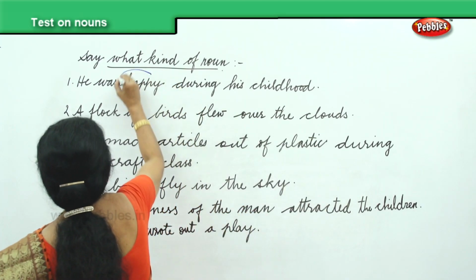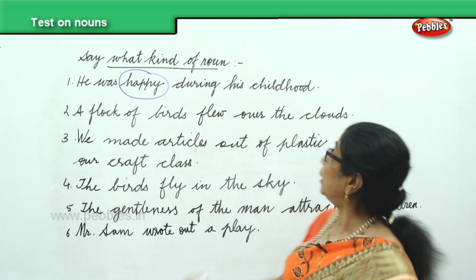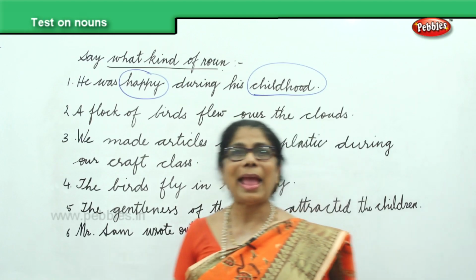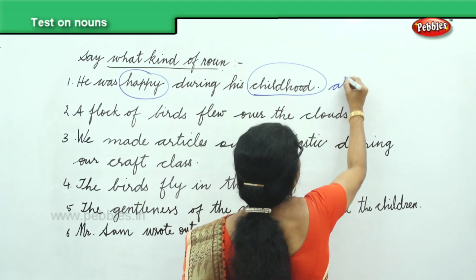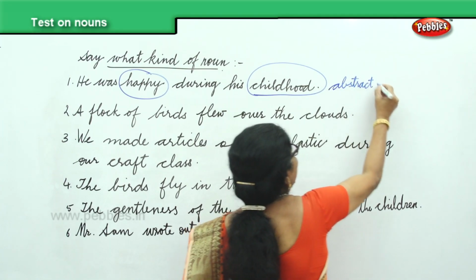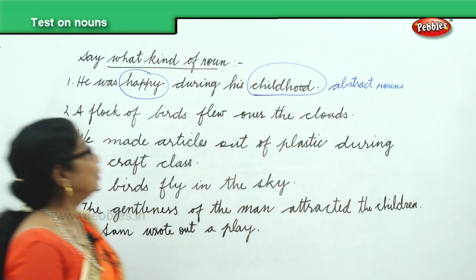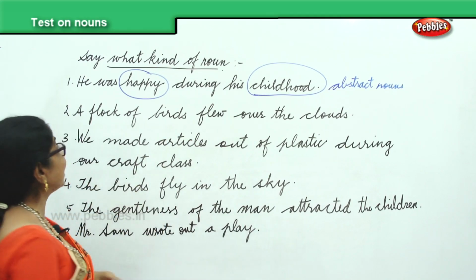No. Both the words happy and childhood, what are they? Abstract nouns. So, we learn to identify. One look at it, happy, childhood, all these are abstract nouns.